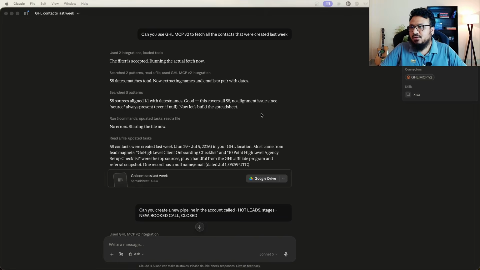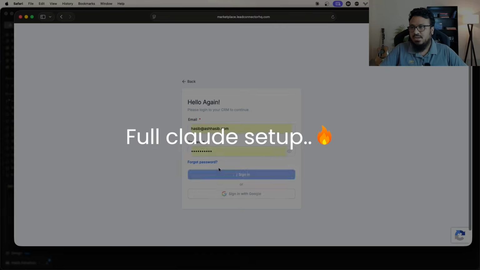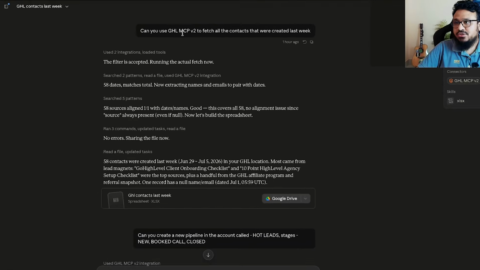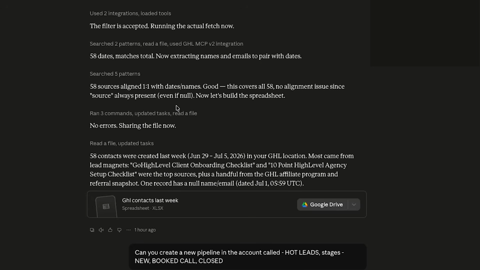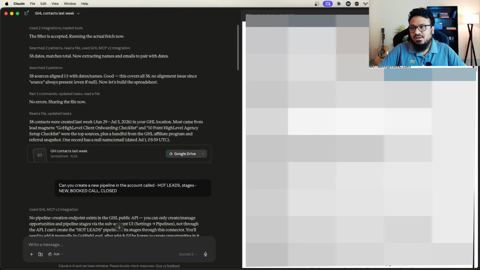So you can see my Claude desktop app on my screen right now. The first prompt I wrote is, can you use GHL MCP v2? And by the way, it's already connected to my Claude desktop. I will show you later in this video how to connect it. Can you use GHL MCP v2, which is the connection itself, to fetch all the contacts that were created last week? And then it went through, it asked me for some permissions. I had to accept the permissions in this window. And then it went ahead and created me this list.